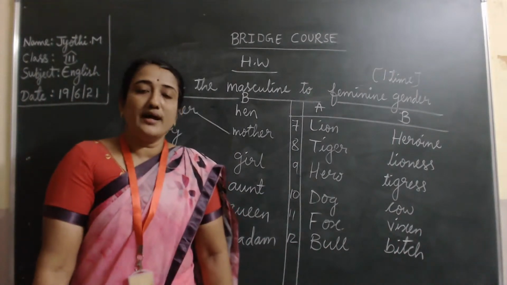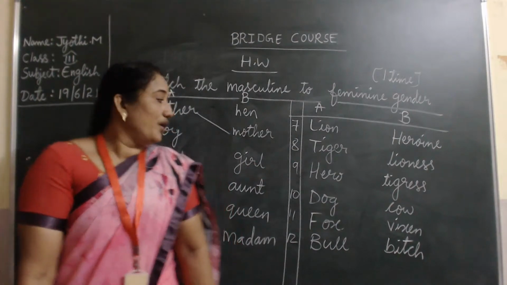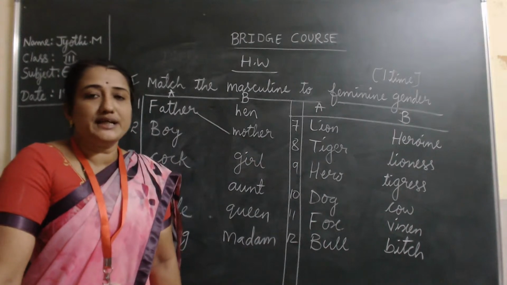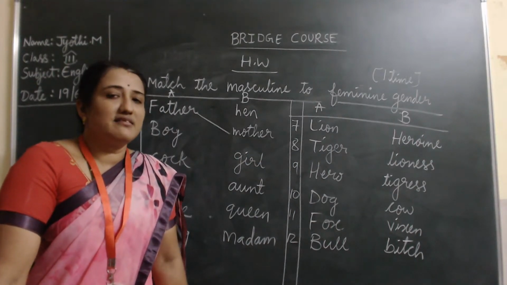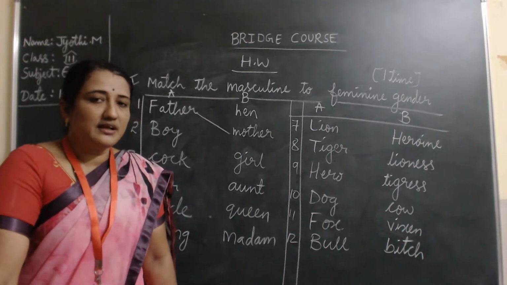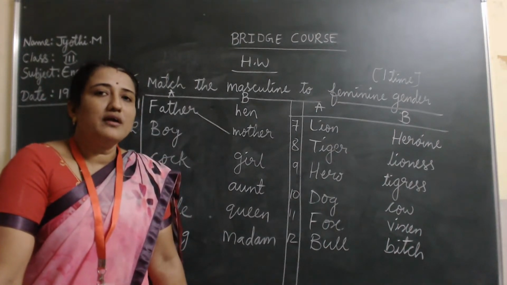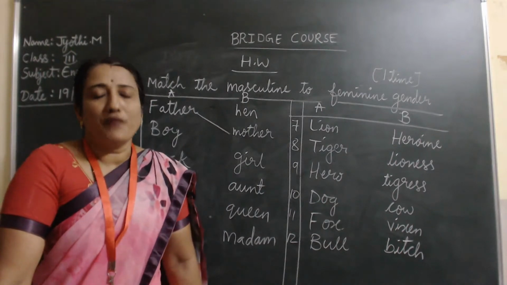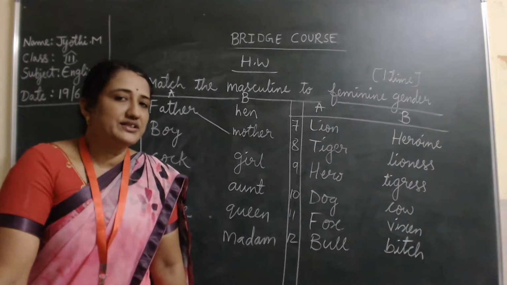What are the things we have learned today, children? We have learned about genders. Like, what is the gender? From where did the gender word come? The gender word came from the Latin word genus, which means a kind or a sort. Then we studied that there are 4 main genders in English: the masculine gender, feminine gender, common gender, and neutral gender.